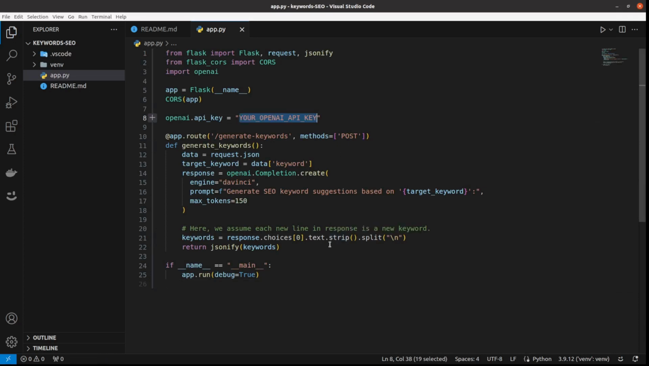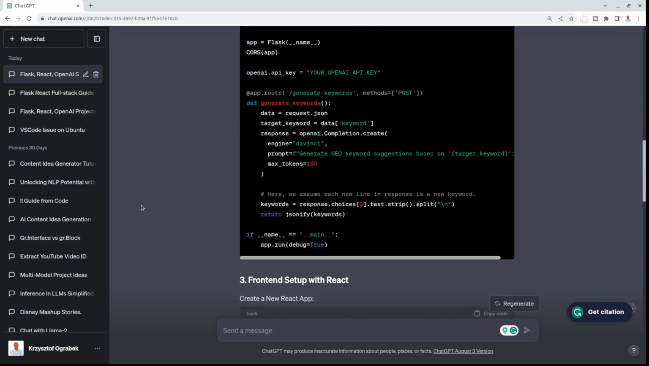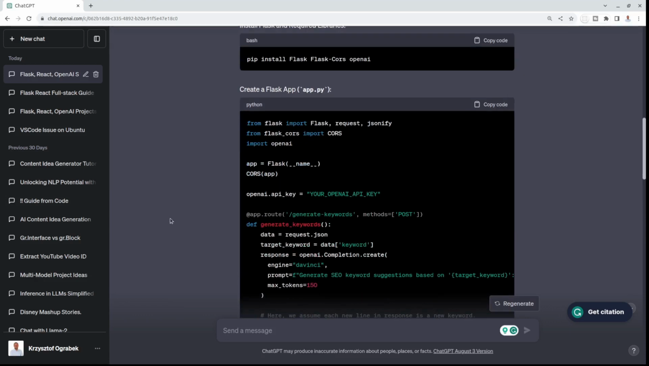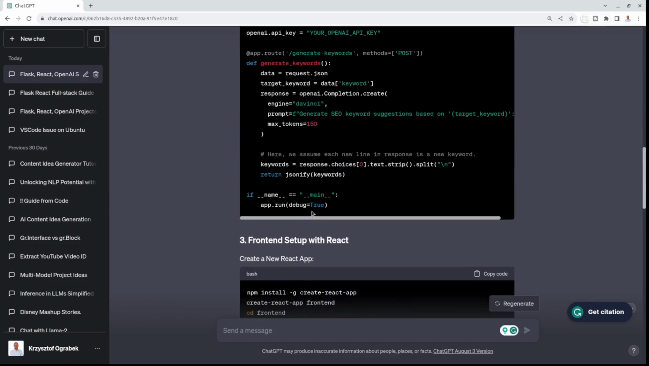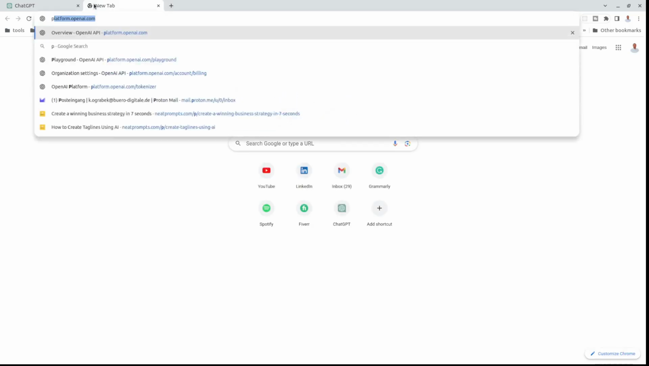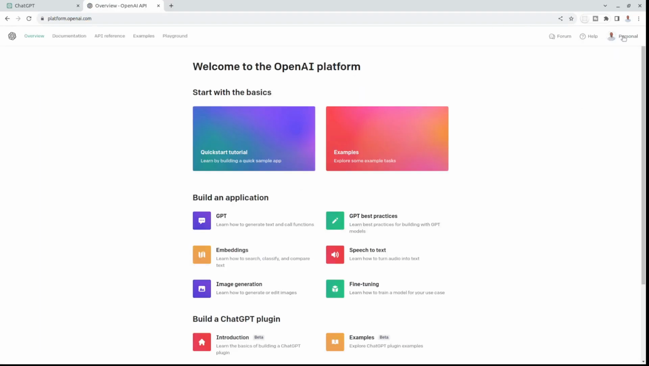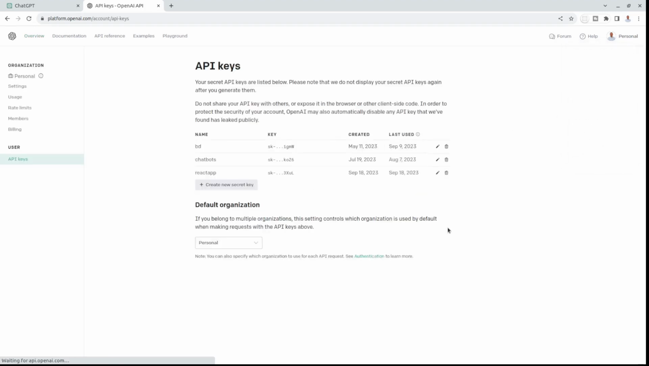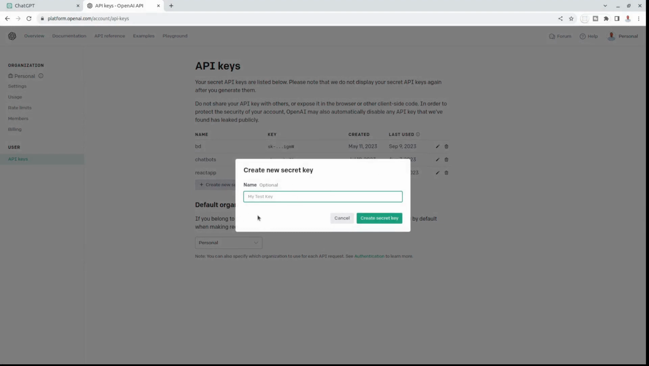And your API key, I will show you how to do it in a second. Okay, because it doesn't include how to exactly do it, I will show you this. So for that, we have to go to platform.openai.com, and I'm already logged in, but I need to generate an API key. So I go to view API keys and create new secret key. I will call it React.